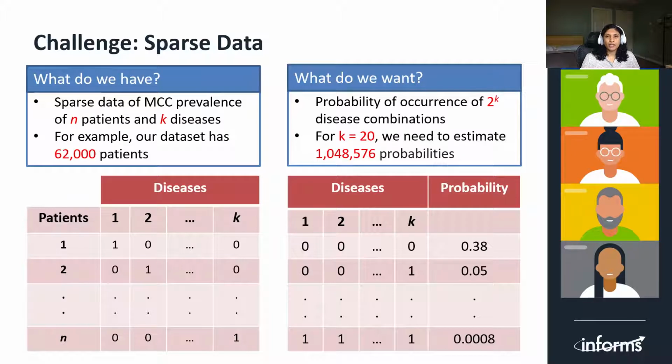Real-world datasets are limited and extremely sparse. Note that we denote the number of diseases by K and the number of patients or rows by N. The dataset that we have and use in our research has 62,000 rows and roughly 230 diseases. However, what we need to estimate is the probability of 2 to the power K disease combinations. Even if we take K as 20 for the top 20 most prevalent diseases, that turns out to be over 1 million probabilities.